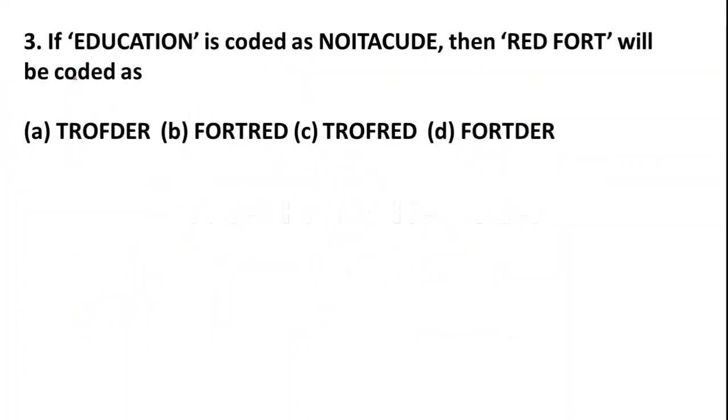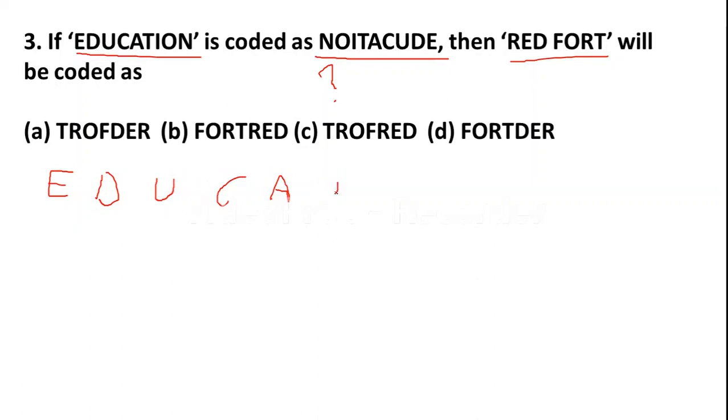Friends, here the third question is: education is recorded as NOITACUDE. Then red port will be coded as, options are given here, 4 options are there. Okay, let us understand the pattern. First pattern we will see: education is written as NOITACUDE.